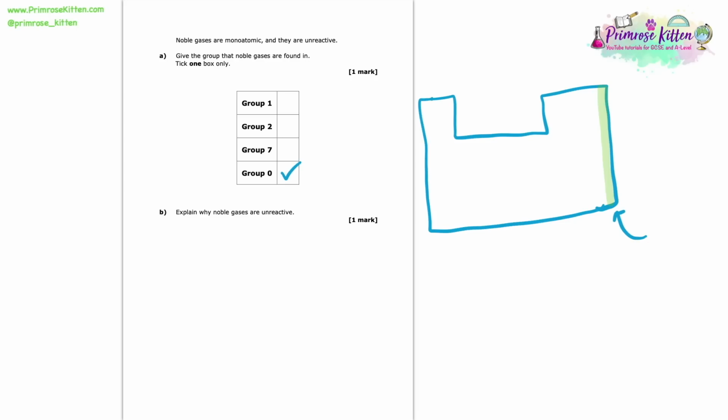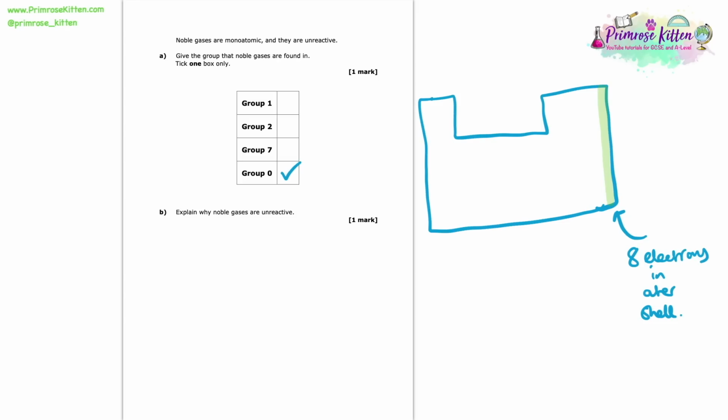So looking at the electronic configuration of all of the elements that are in group 0 of the periodic table, all of these noble gases, you will see that they all have 8 electrons in their outermost shell. And for something to react, it wants to gain a full outer shell. It wants to have these 8 electrons in its outer shell.